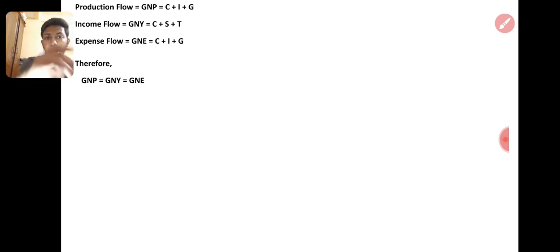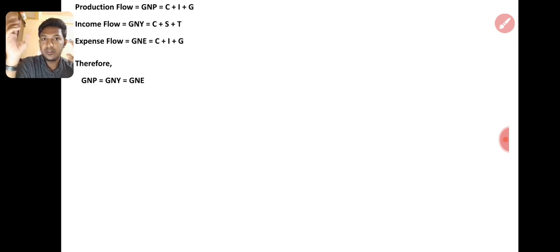So therefore GNP equals GNY equals GNE, right? In expense flow we have taken C plus I plus G. I and S will be equal in a simple economy. If tax and G come in, we can't say S and I are equal. That's why for S we add the T.